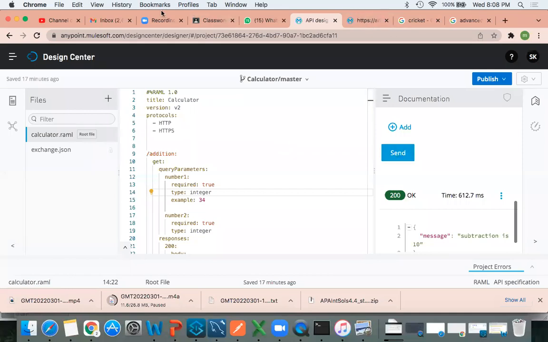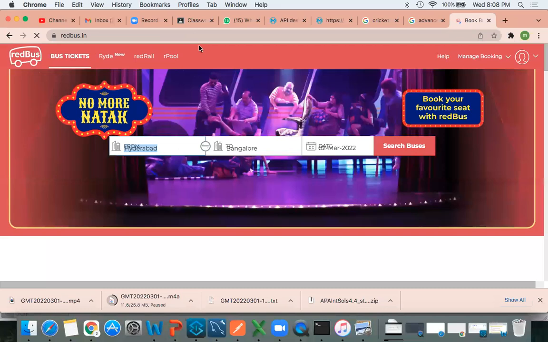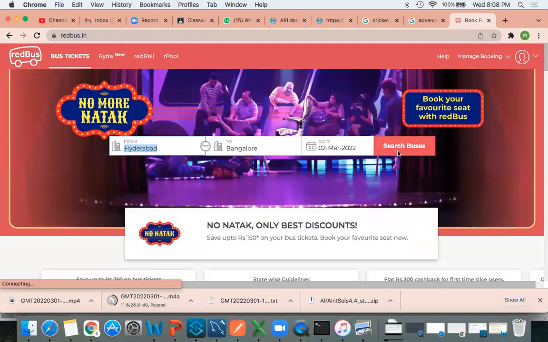Even if you take any real world example, say if you take RedBus, first you have to click on search bus. Okay, then only it is going to display the search results. Then you can book a ticket. We cannot do it all at a time.